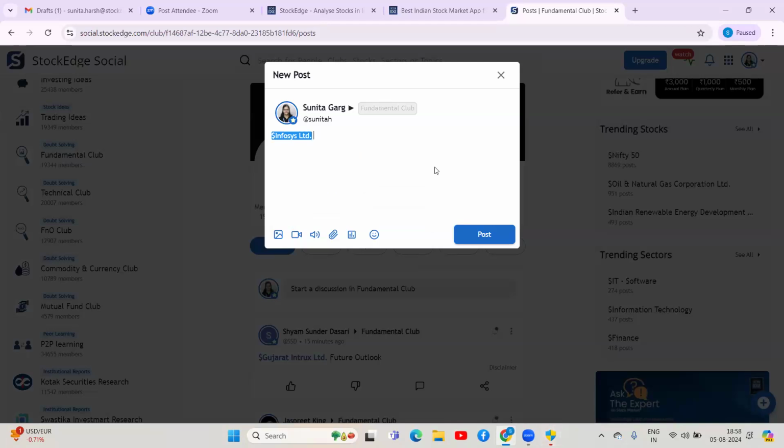If you give a space, the stock will not be highlighted. What happens generally if you don't tag the stock perfectly, the query might get missed by the fundamental analysts. So now, whatever your question, you can go ahead and post it. Click on post here, and your post will be done.